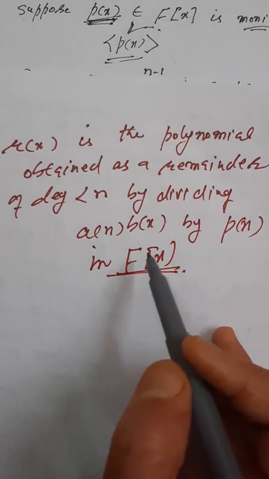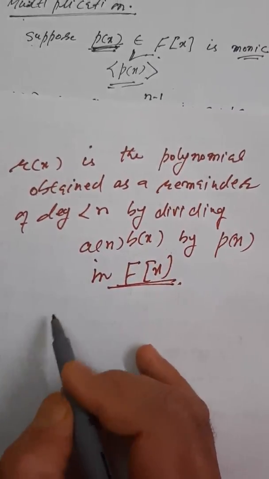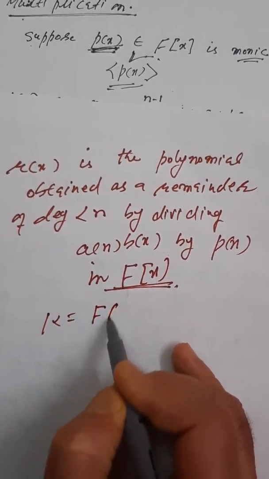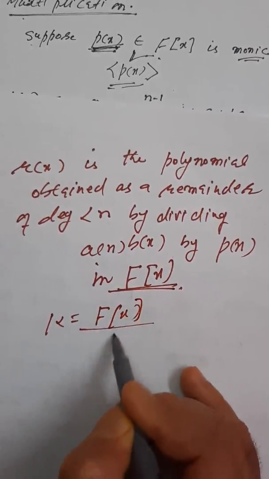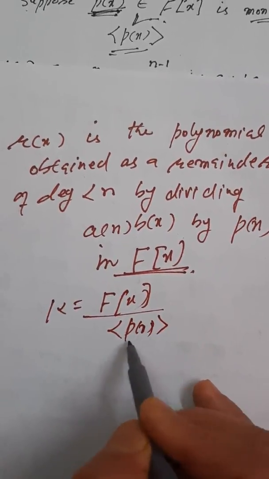Okay, so these are the simple rules of addition and multiplication in this field K, which is F[x] modulo the ideal generated by p(x).